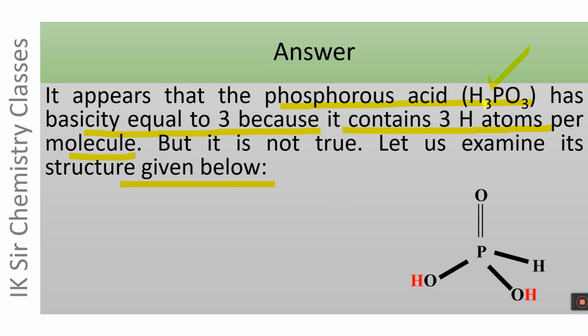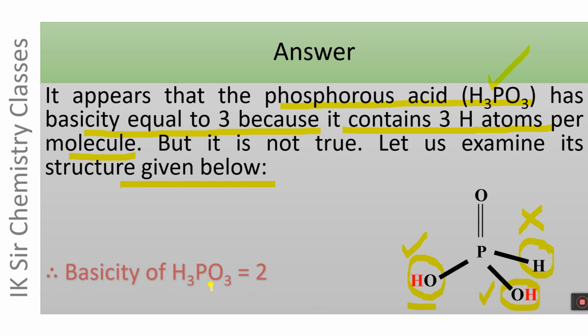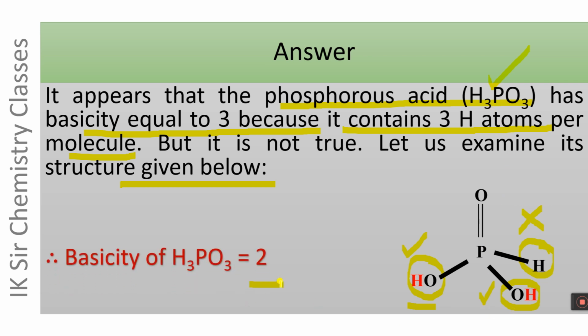In the molecule of H3PO3, only 2 hydrogen atoms are attached to oxygen atoms, which can be furnished as H plus ions. On the other hand, the third hydrogen atom, which is attached to phosphorus atom, cannot be furnished as H plus ion, and therefore the basicity of phosphorus acid, that is H3PO3, is equal to 2 and not 3. It is a dibasic acid.